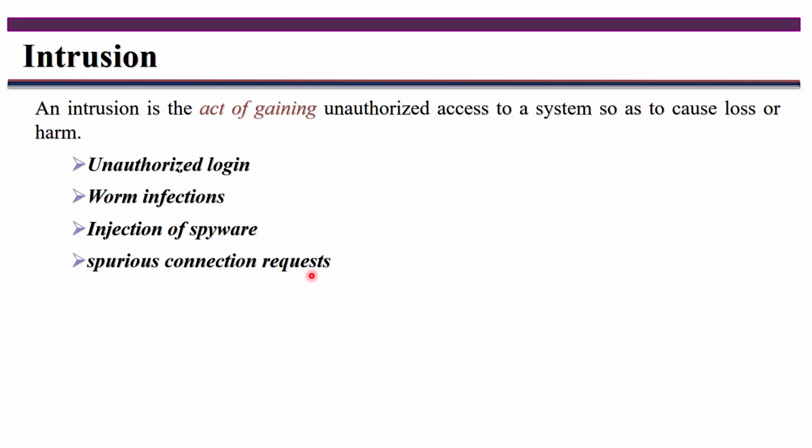The spurious connection requests are for establishing connections, and they burden the host in such a way that it exhausts the host's resources. Exhausting the resources of the host means it may be your CPU, memory, or the channel communication bandwidth. In this way the unauthorized user will access the system.